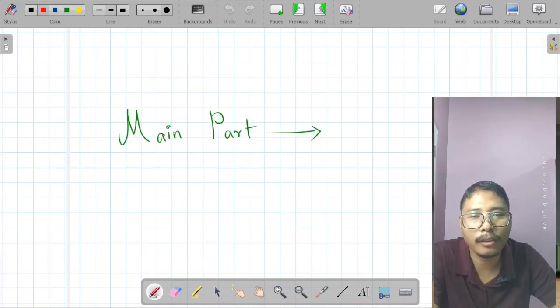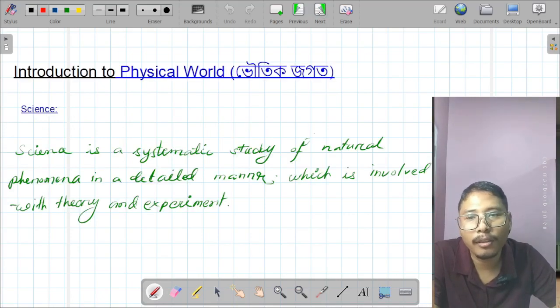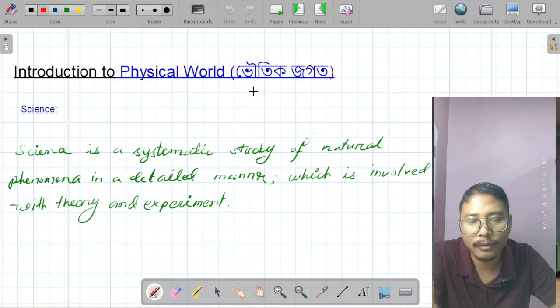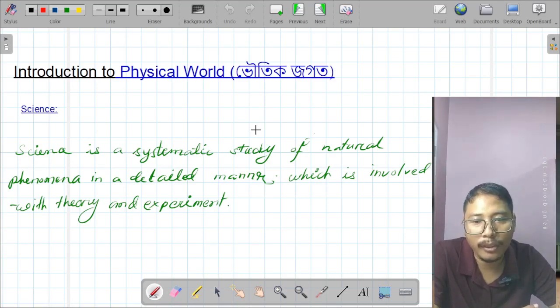Now come to our main topic, that is physical world. In this chapter, we are going to introduce science. What is science? What is physics? Science is a systematic study of natural phenomena in a detailed manner. Theory and practical are involved with this range of study. That means theory and practicals are involved with science.